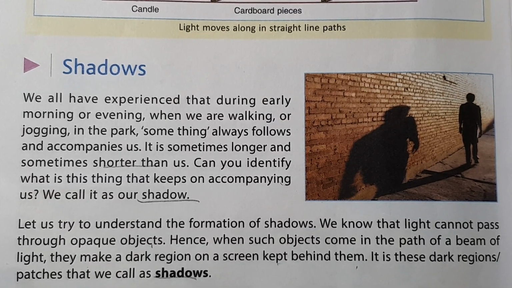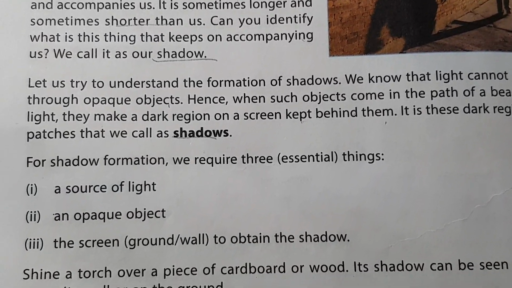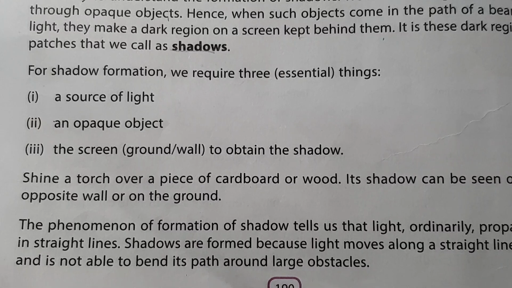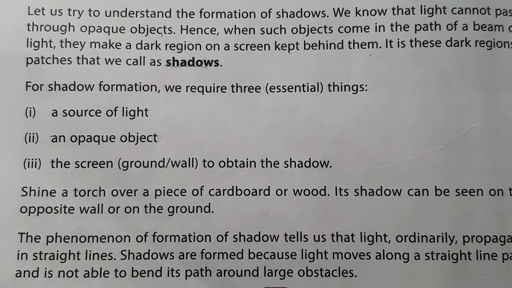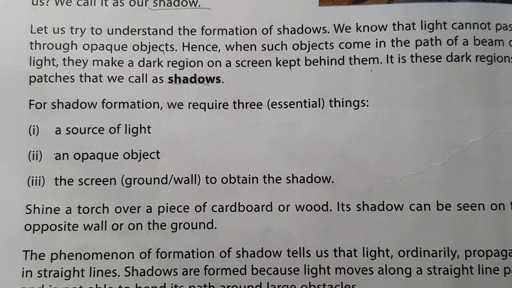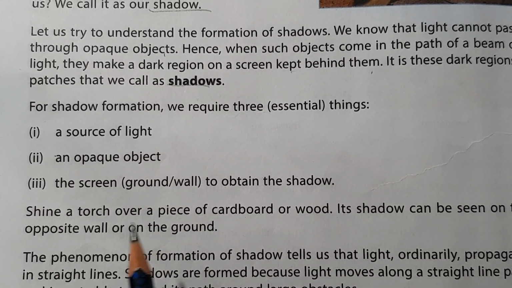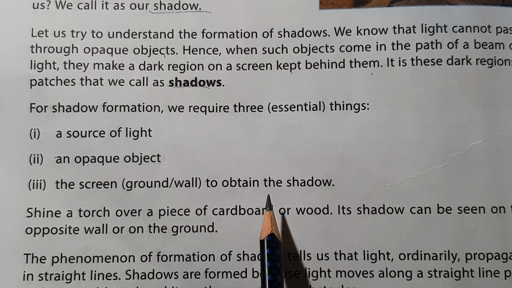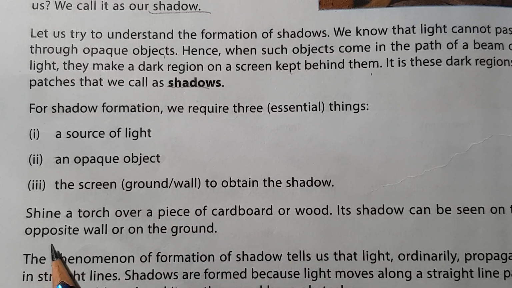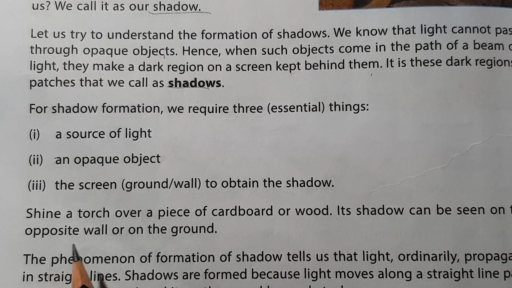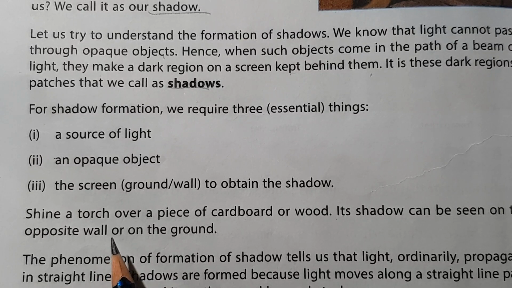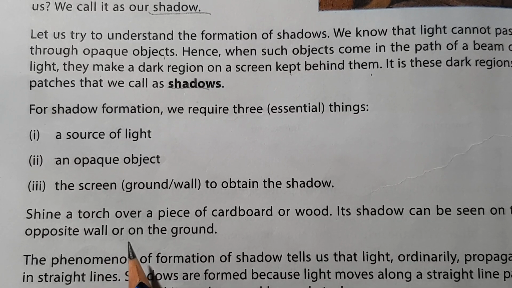For shadow formation we need three important things: a source of light, an opaque object, and a screen to obtain the shadow. That is, we need a source of light, one opaque object, and the screen, that is ground or wall, जहाँ पर हमें shadow नजर आता है. Shine a torch over a piece of cardboard or wood. Its shadow can be seen on the opposite side. हमेशा we can say that source जो है one side और उसका shadow opposite side ही बनेगा.